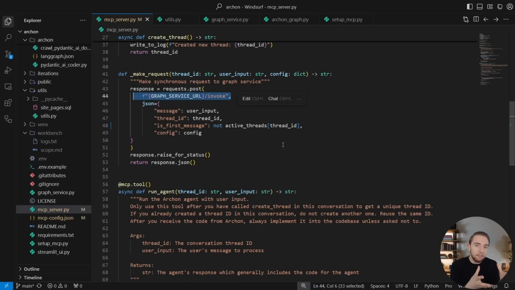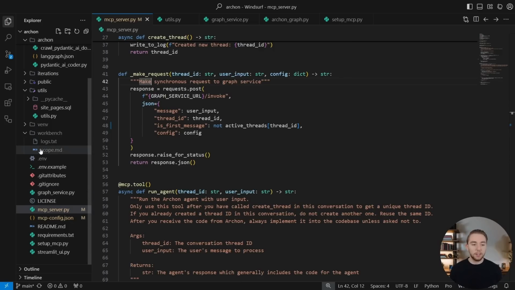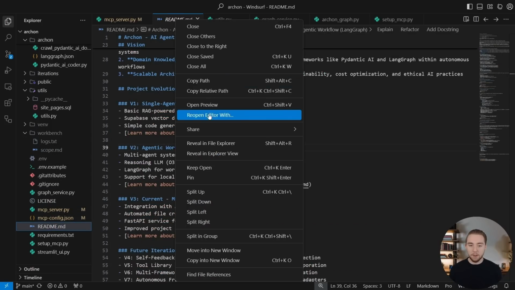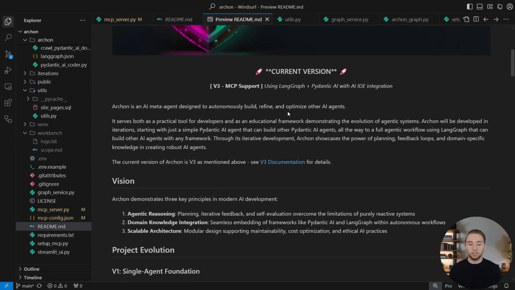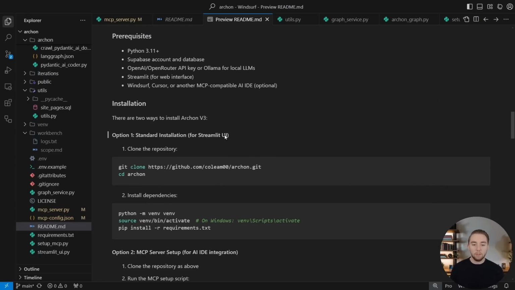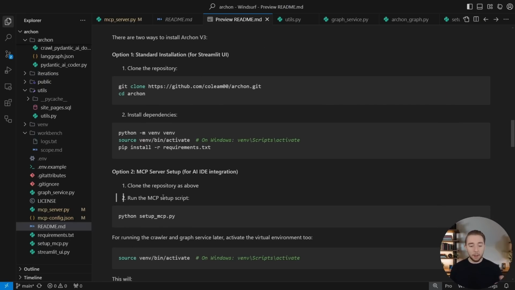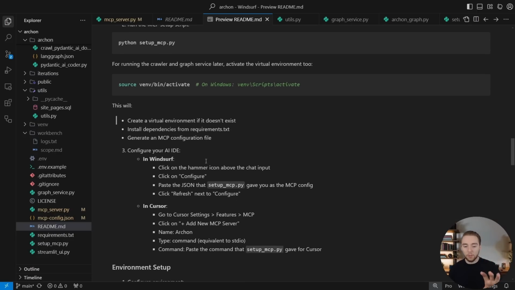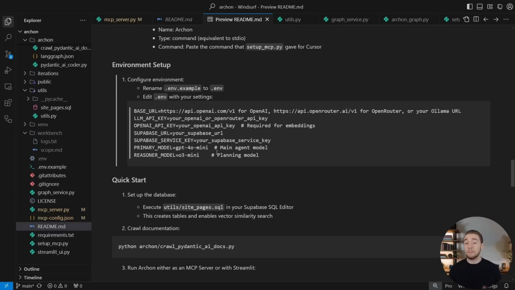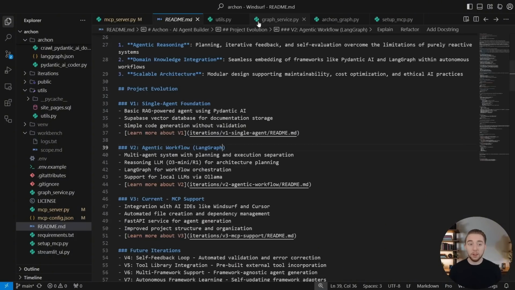So it's a nice and simple implementation where we don't actually have to use Archon as an MCP server now. I'm remaining flexible for you, where you could still work in Streamlit or use this as an API endpoint in some other front end that you make for Archon. You don't have to use it as an MCP server, but I still make it very easy to do so as well. And so actually, if I go into the README here, let me just open the preview for this. In the updated instructions for Archon, I show you how to run this both without the MCP server setup, so if you want to just do it with Streamlit, or with MCP. So I cover both of these. I got these instructions right here in the README to set up everything very, very easily. So you can play around with this yourself in Windsurf or Cursor or Streamlit or wherever.